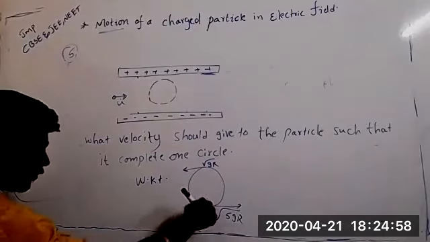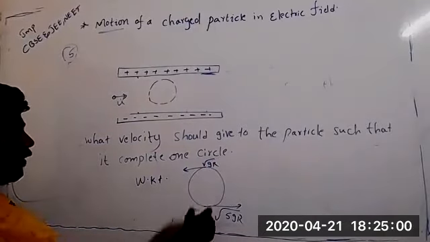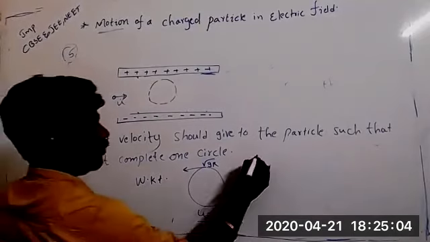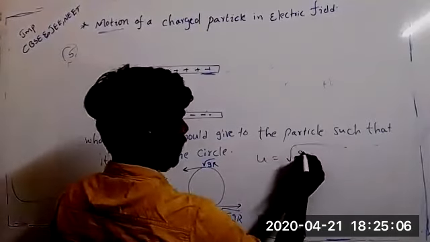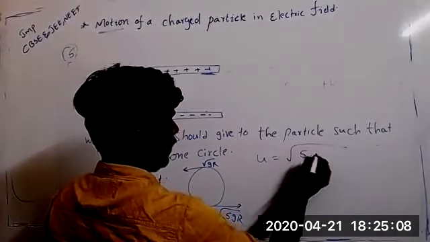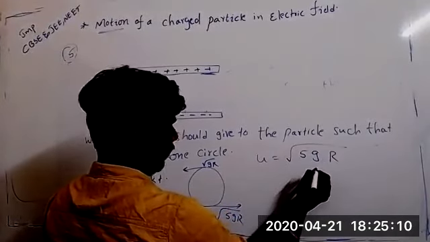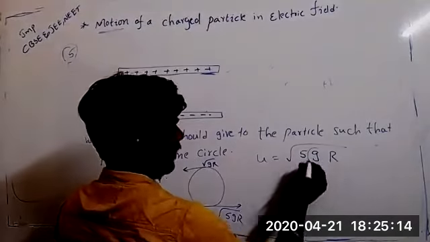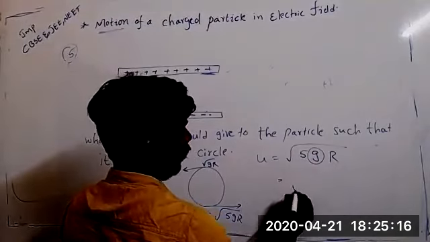So these velocities are required to complete the circle. So u equal to root 5 gr. Here r means radius of the circle.